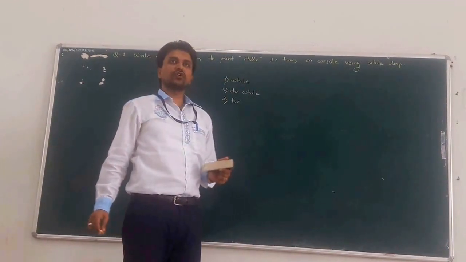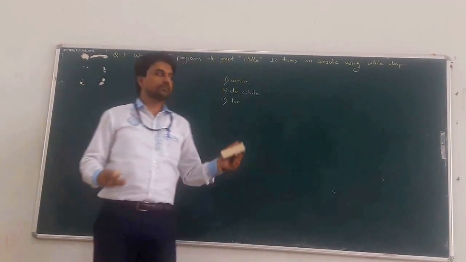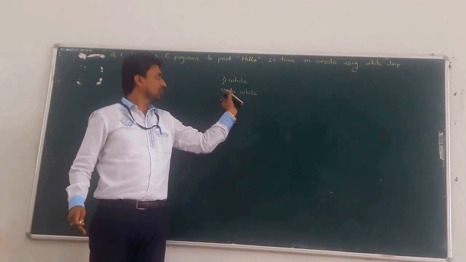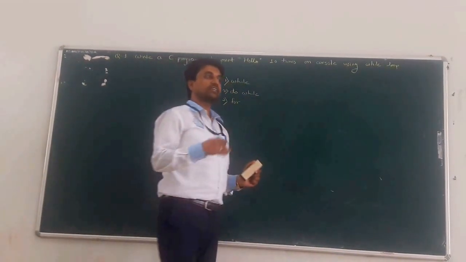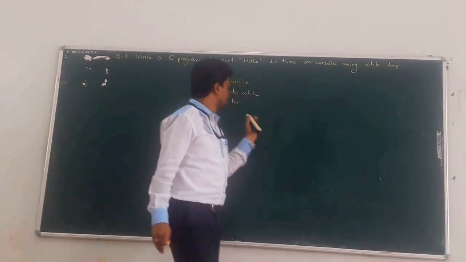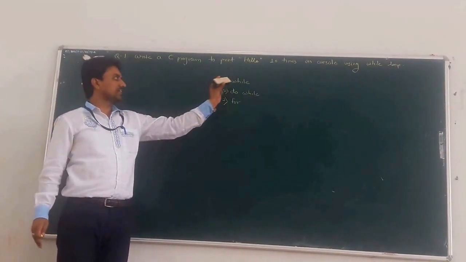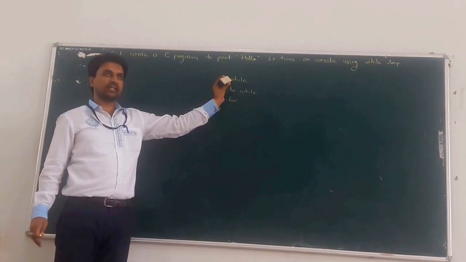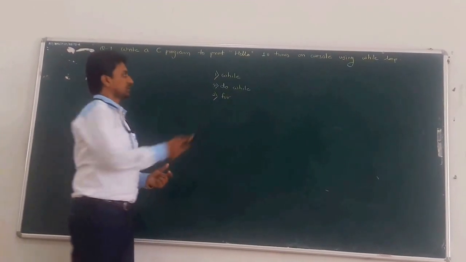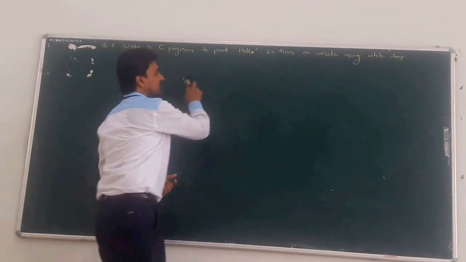While loop is also called an entry type condition checking loop. Do while loop is also called an exit time condition checking loop, and the third one is the for loop. So today we will see the syntax and examples of the while loop. So let us start with while and its syntax.